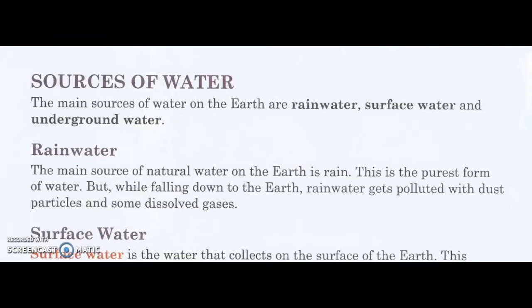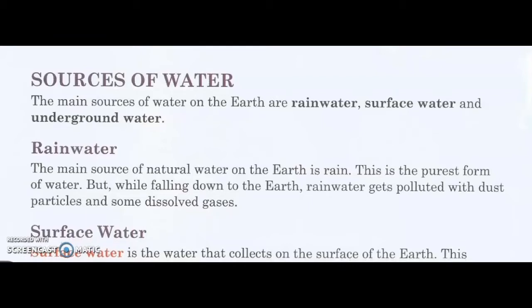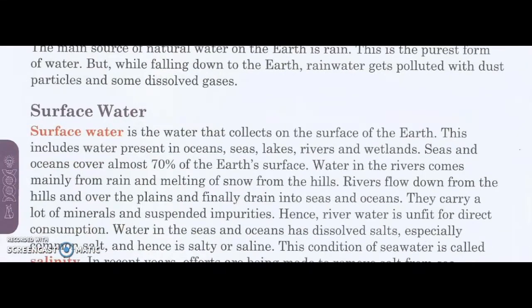Surface water. Surface water is the water that collects on the surface of the earth. This includes water present in oceans, seas, lakes, rivers, and wetlands. Seas and oceans cover almost 70% of the Earth's surface. We have learned it in the first part of the lesson.